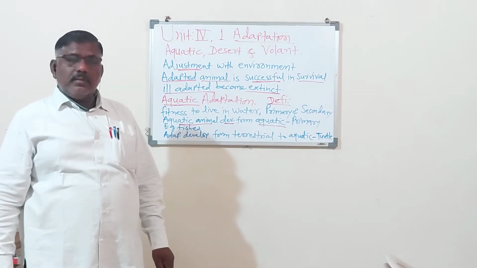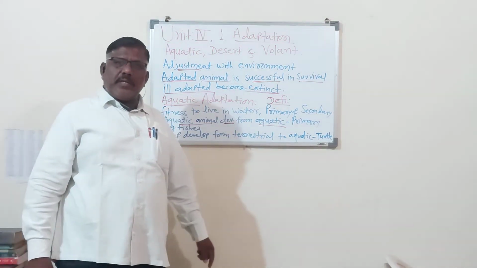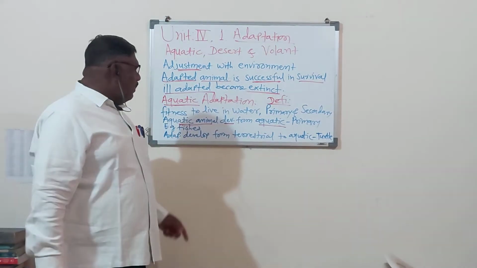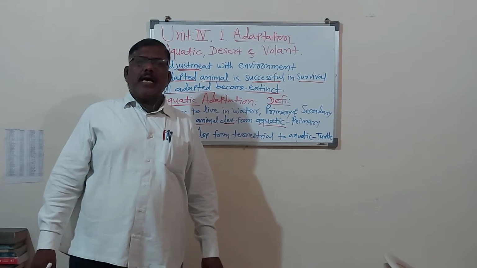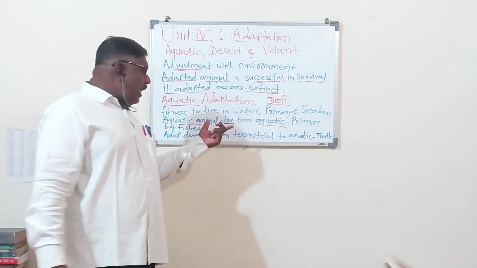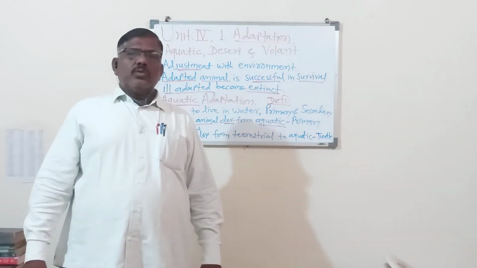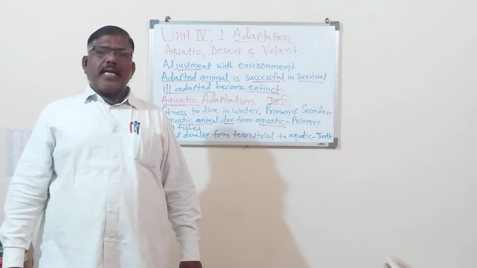Remember, the aquatic animals developed from the aquatic animals, their parents. That is called as the primary aquatic adaptations. And fish is the best example of primary aquatic adaptations. So here we have to study the characteristics of the aquatic adaptation. So you know the character of aquatic adaptation.